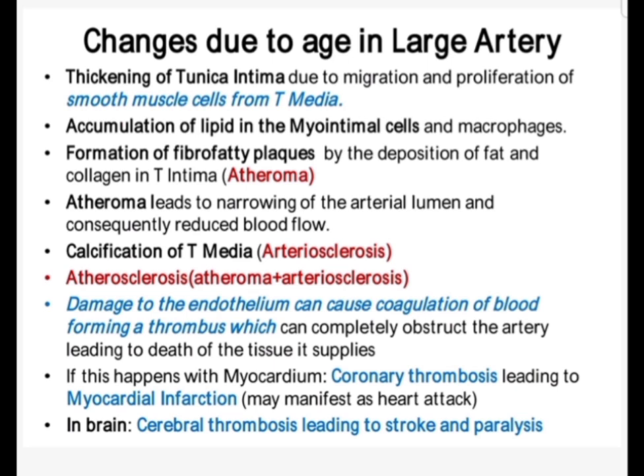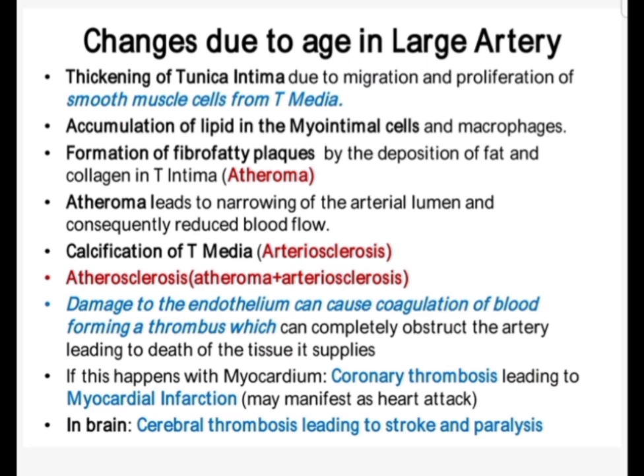Atheroma leads to narrowing of the arterial lumen and consequently reduced blood flow. Then there is calcification of the tunica media, that is known as arteriosclerosis. All these are the senile changes, and they are the cause of ischemic heart disease. Atheroma plus arteriosclerosis is a term called atherosclerosis.